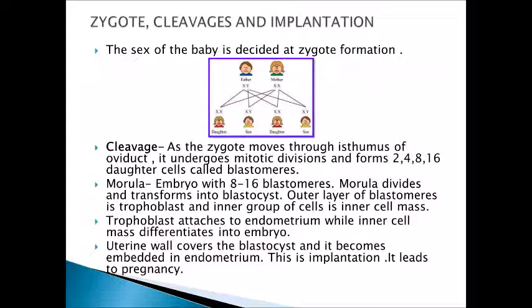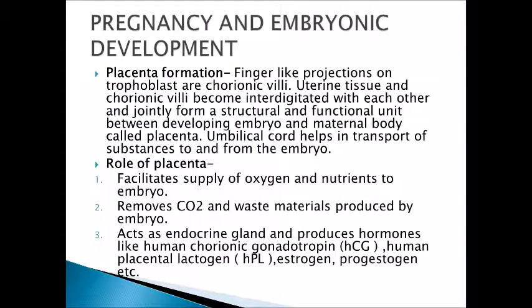So the uterine wall overlaps from both sides when the trophoblast attaches to the endometrium. The endometrial wall covers the blastocyst from both sides as if it is holding it, and thus it becomes embedded in the endometrium, and this process is called implantation.